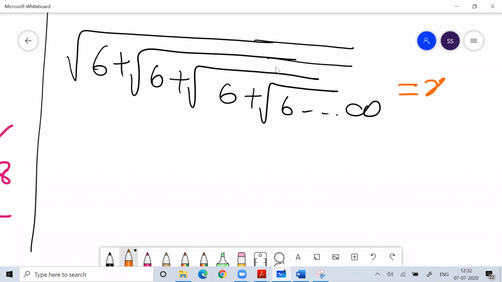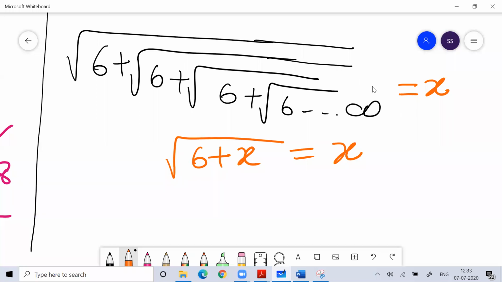You can assume this is equal to x. This is a pattern which goes to infinity. So you can assume this is equal to x. Now the same thing you can write as root of 6 plus x is equal to x, because that is a pattern. It keeps going on.